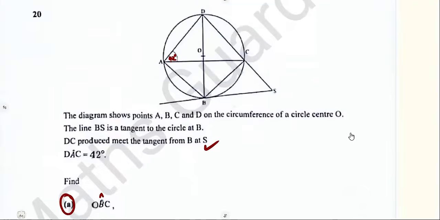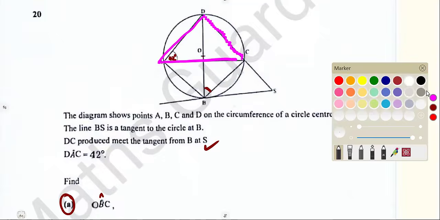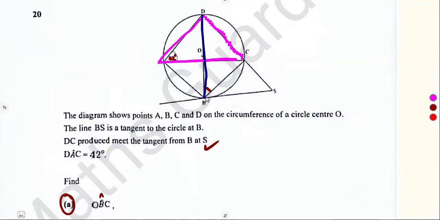Okay, let's see. From point O to B to C, this angle here, that's our angle OBC. There we can simply use the angles that are subtended by the same chord, or the same arc if you're using the arc. If we check chord DC, it creates an angle there at A. The same chord DC creates an angle at B. They are created by the same chord or the same arc.